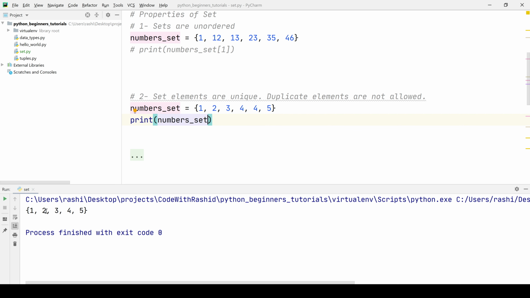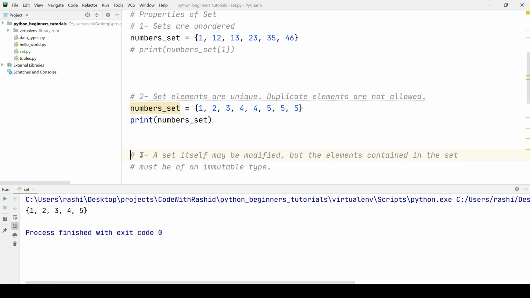The output is 1, 2, 3, 4 and 5. Let's say if I put 5 three times here, once it is converted to a set, the duplication of 5 will be removed and we will have only one instance of 5. Let's run this program again and see the output here. We have got 1, 2, 3, 4 and 5. So we have no duplicates here. This was the second property of a set.